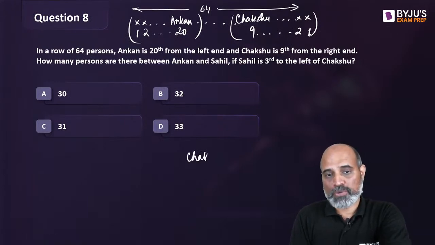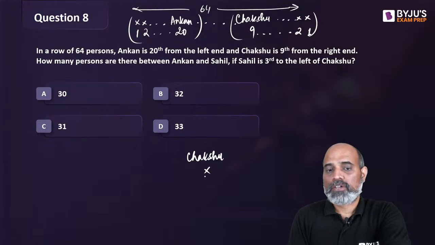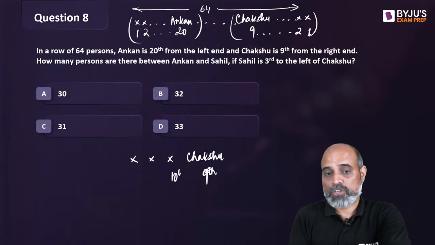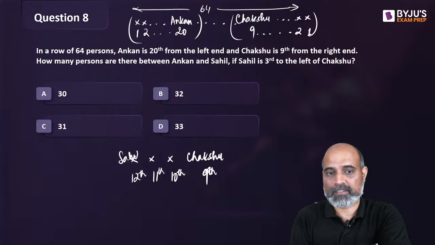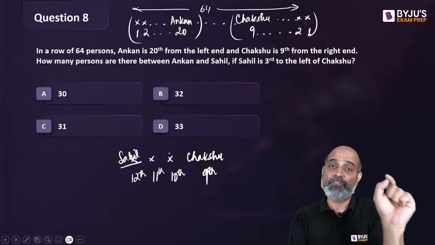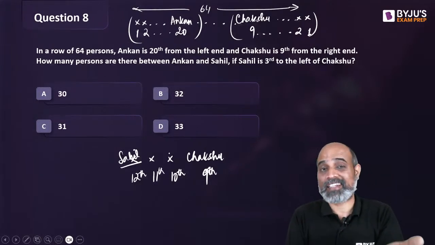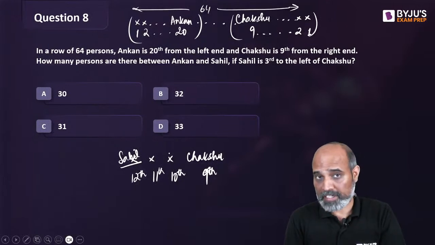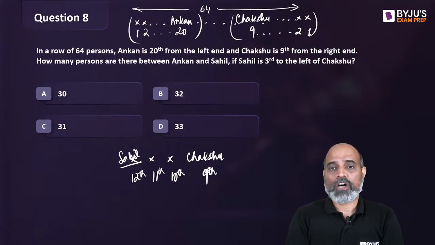So Chakshu अगर इधर है, so third to the left means first left, second left, third left. So if Chakshu's rank is 9th from the right, it's going to be 10th, 11th and 12th. This is exactly where Sahil is. So Sahil is third to the left of Chakshu. Chakshu's rank is 9th from the right, so Sahil's rank will be 12th from the right. ठीक है?